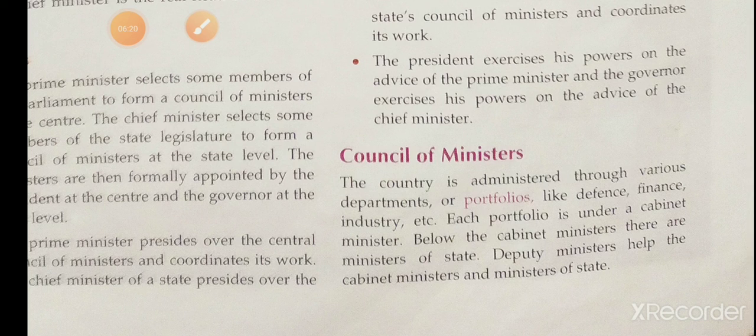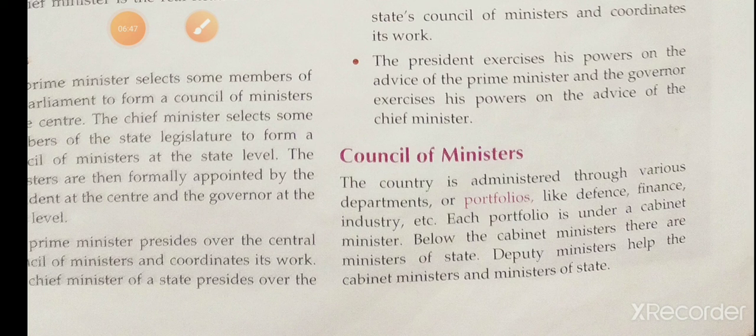So if a vote of no confidence passed against any member of the council, the entire council of ministers has to resign. This is known as collective responsibility. If the cabinet takes a decision and privately I am not ready to accept that decision, in public we cannot say that. We should accept that decision.